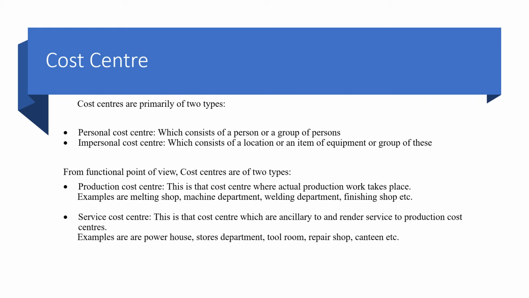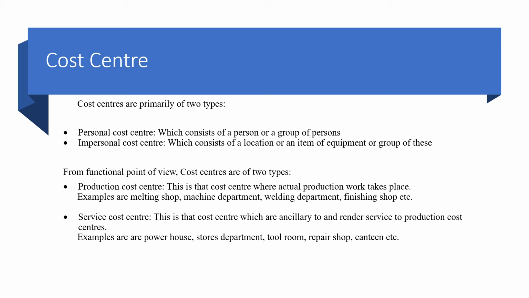The next one is service cost center. This is that cost center which is ancillary to and renders service to the production cost centers. So there are certain areas which become ancillary to the production cost center and they render service to them.